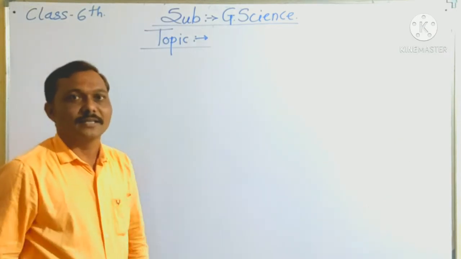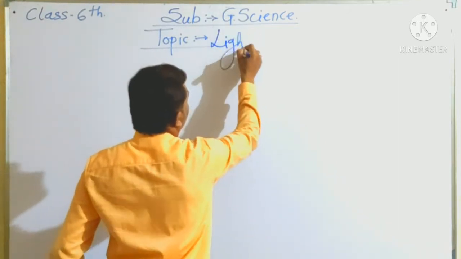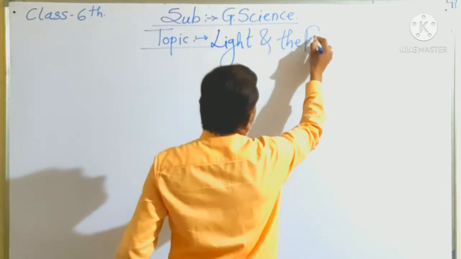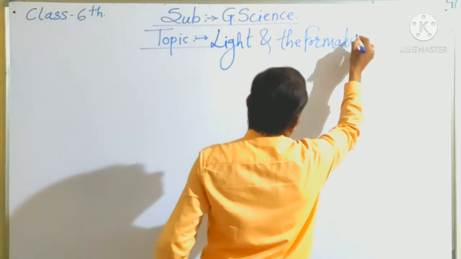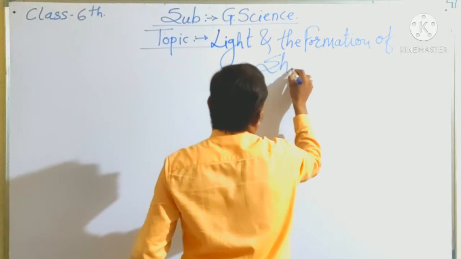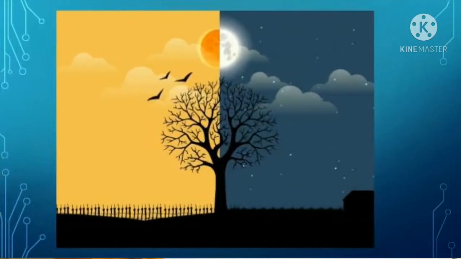So today we will start a new topic, that is light and the formation of shadow. The things that we see in our surroundings during the day, but at night we can't see. When there is a light, then we can see these things.